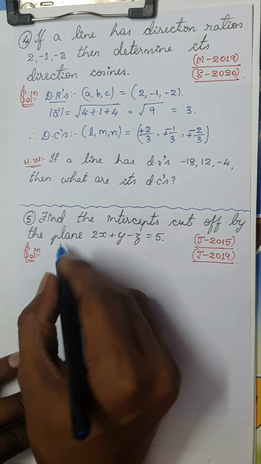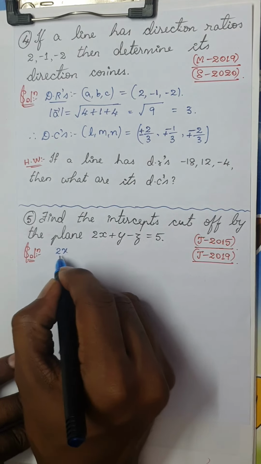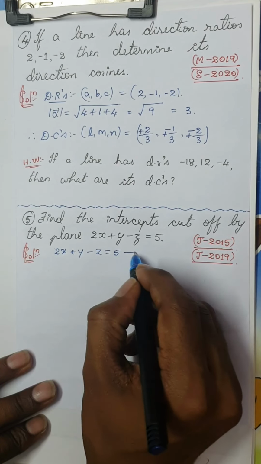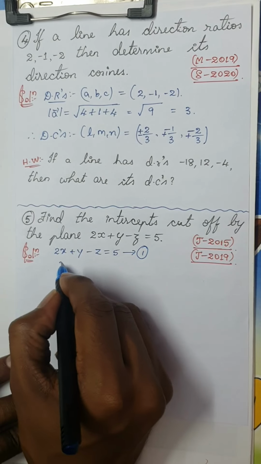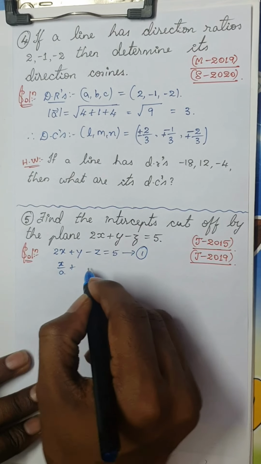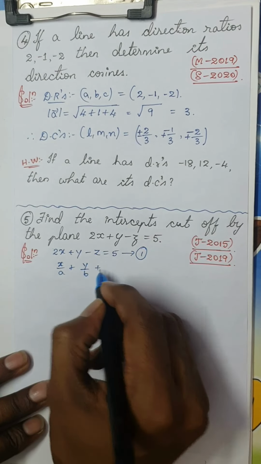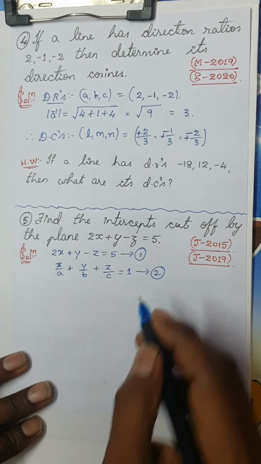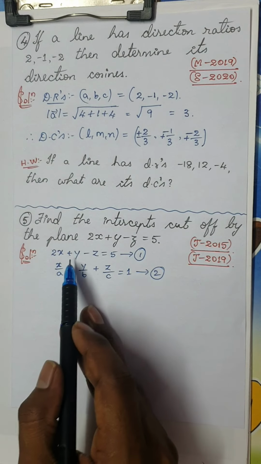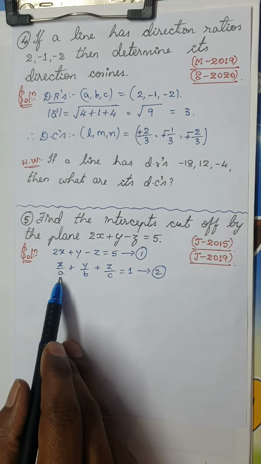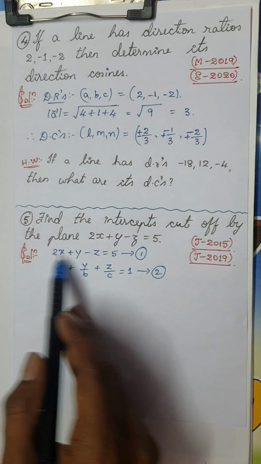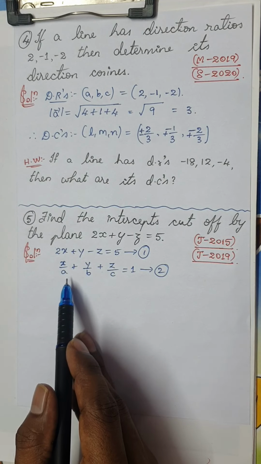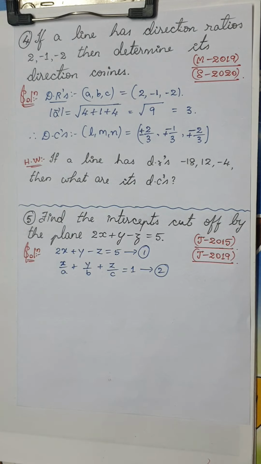You have to compare this equation, 2x plus y minus z is equal to 5, to the general equation, x by a plus y by b plus z by c is equal to 1. So you have to change this form into the intercept form. This is actually the standard equation of a plane. Convert it into the intercept form of the equation.